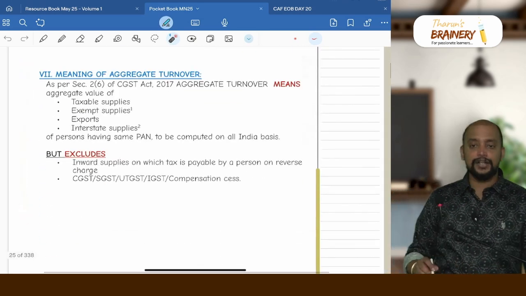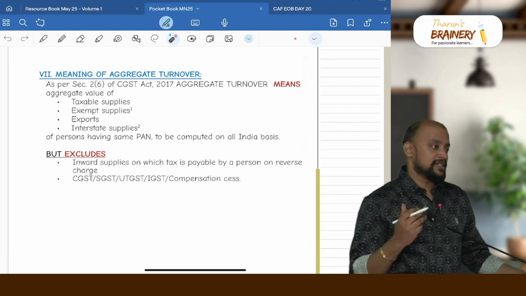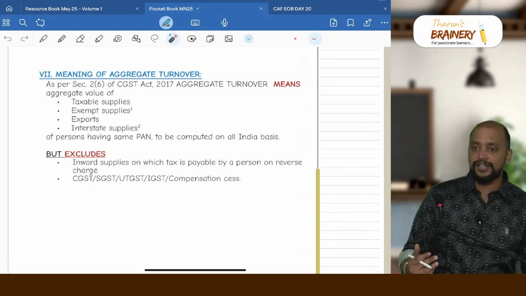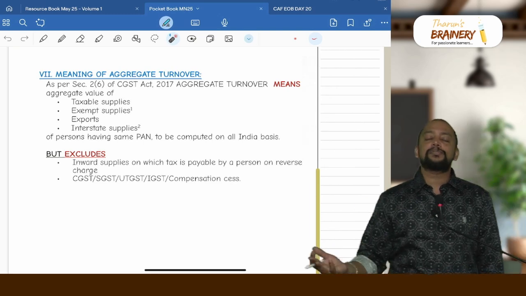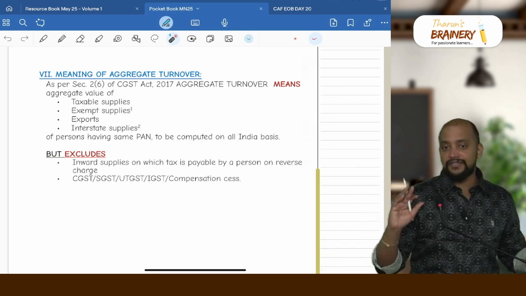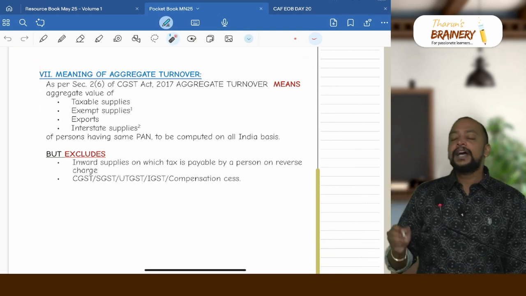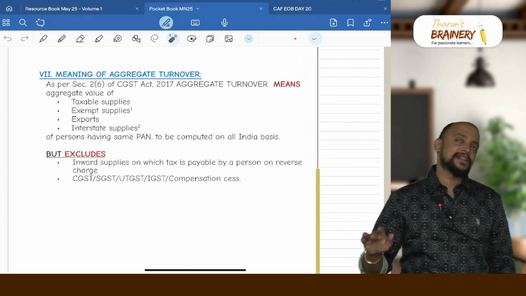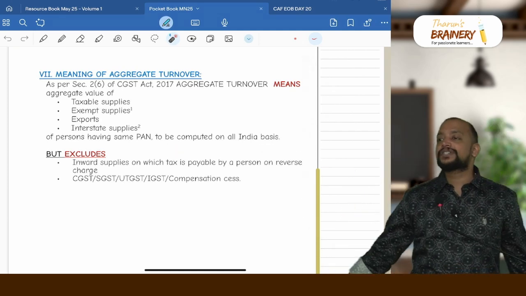Then meaning of aggregate turnover, all these 4 supplies will come. Taxable supply will come, exempted supply will come, non-taxable supply will come, even zero rated supplies also will come. And whether interstate supplies also should be taken in aggregate turnover, yes, everything should be taken in aggregate turnover. And aggregate turnover should be computed on all India basis for the same person. For example, a person is having business in 4 states, all 4 states business should be taken.